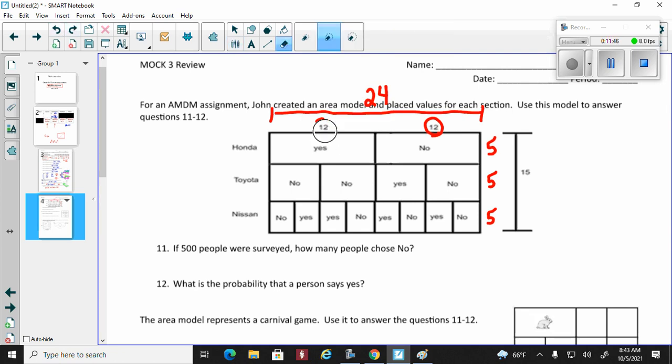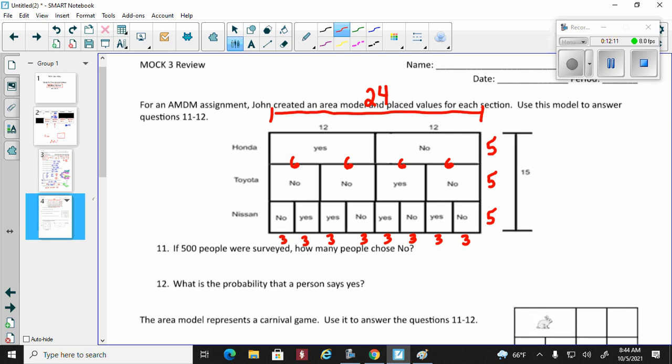So that means if the whole thing is 24 units long, these little nodes will be 6, 6, 6, 6, and these very bottom ones would be 3, 3, 3, 3, 3, 3, 3, and 3. So we have the width, we have the height for each rectangle.